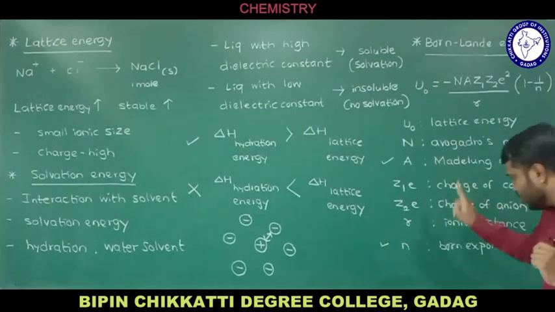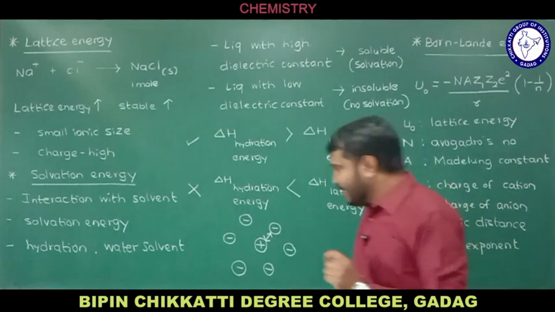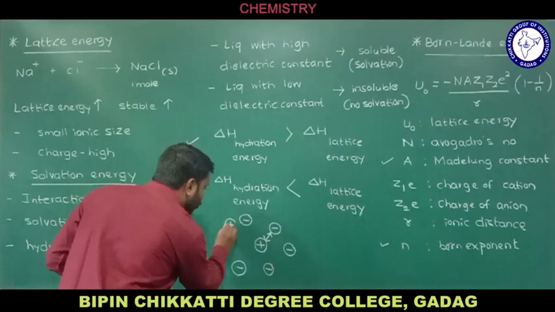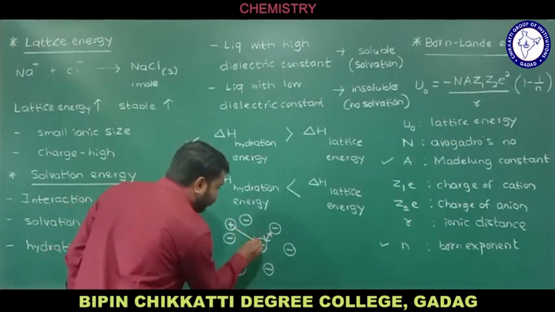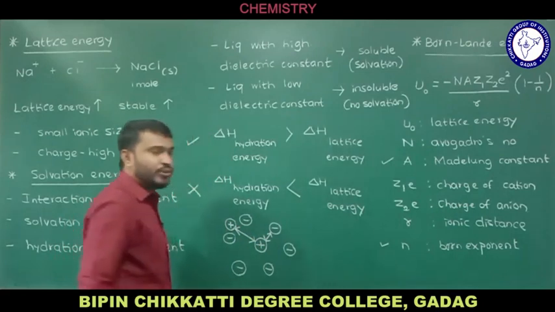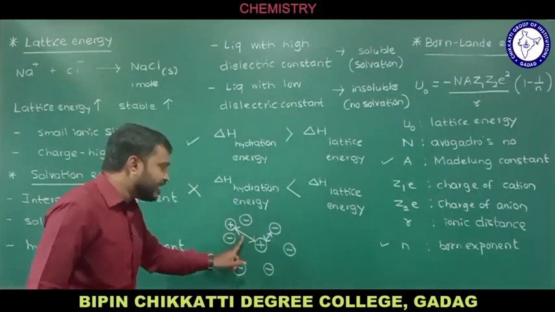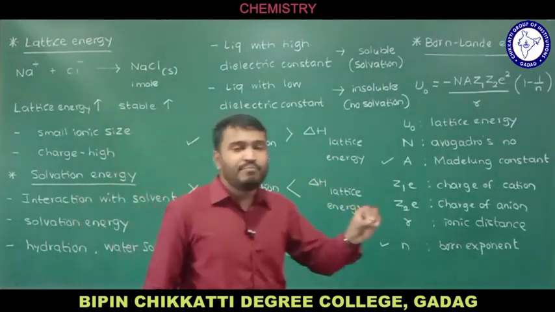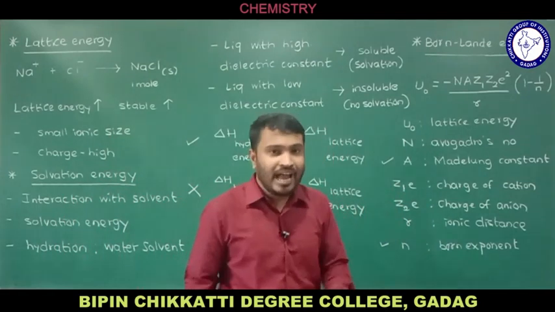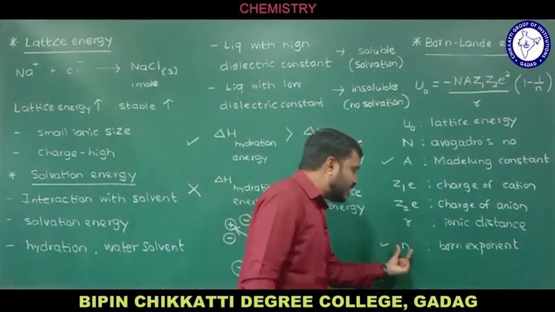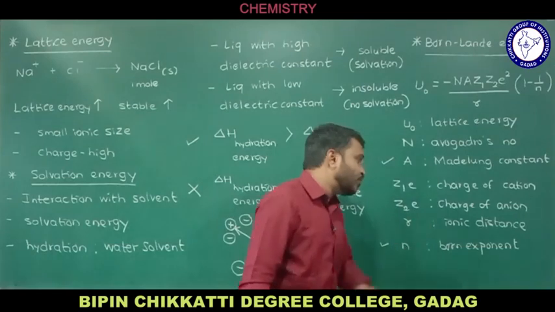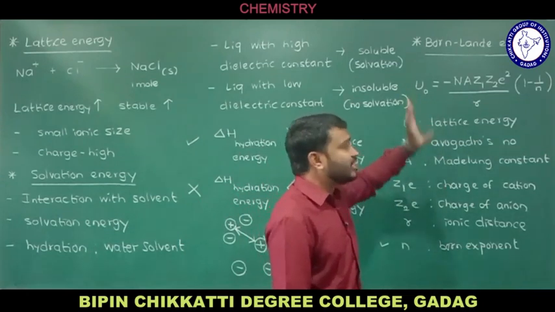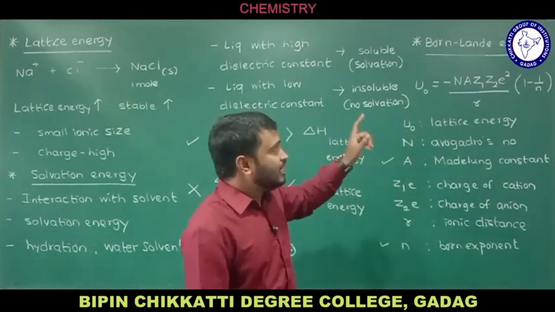Know this. One more is the Born exponent. We have positive ion and negative ion, and sometimes there will be one more positive ion also. If you consider positive ion and positive ion, same charges, there is a repulsion between them. So of course there is a force of attraction in the ionic solid, but some kind of repulsive nature will also be present, and that is represented by a constant, n, which is the Born exponent. That is how this equation is called the Born-Lande equation, the mathematical equation.